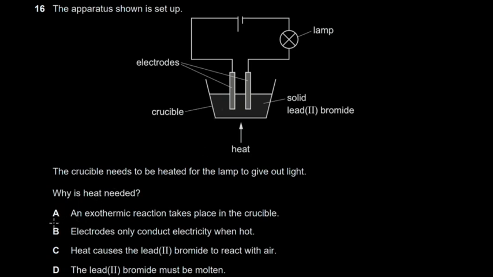Let's analyze some of those options as well. An exothermic reaction takes place in the crucible. This is not necessarily the case. Exothermic reaction, by the way, is a reaction that releases energy. When you're heating this crucible, it's a process that takes in energy as opposed to releasing energy. But we usually classify reactions as exothermic or endothermic if there is actually a chemical change. When you are just melting this, there's no chemical change, so this is unnecessary.